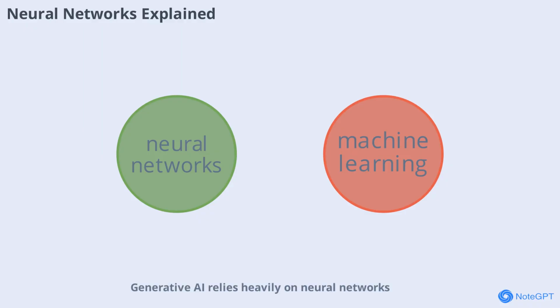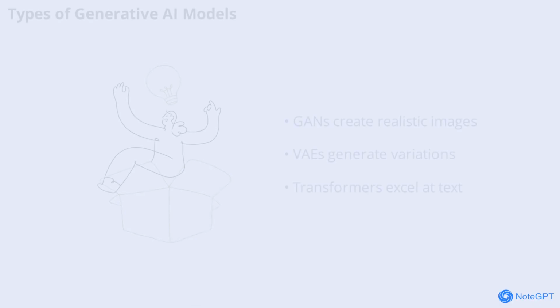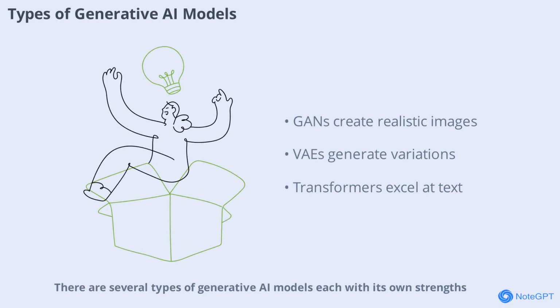Generative AI relies heavily on neural networks, which are computer systems inspired by the human brain. These networks consist of interconnected nodes or neurons that process information and learn complex relationships within data. By adjusting the connections between these nodes, neural networks can generate new and unique outputs, making them essential for generative AI's creative abilities.